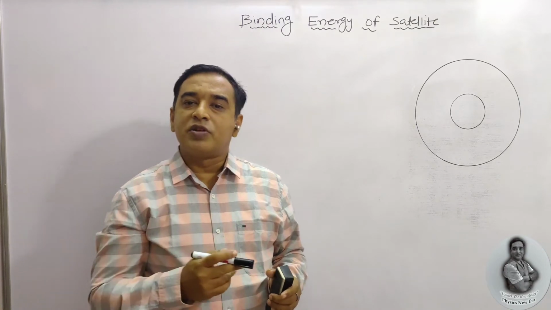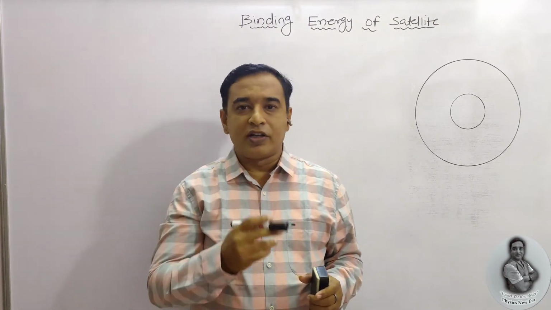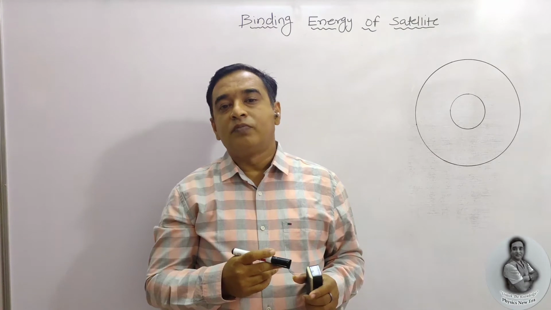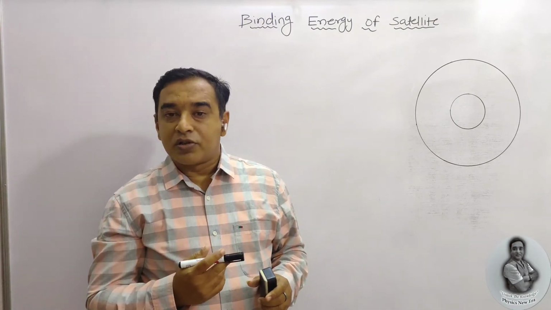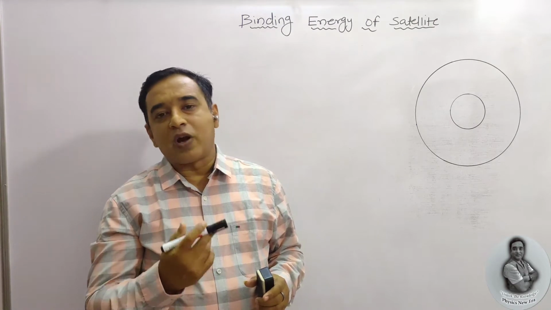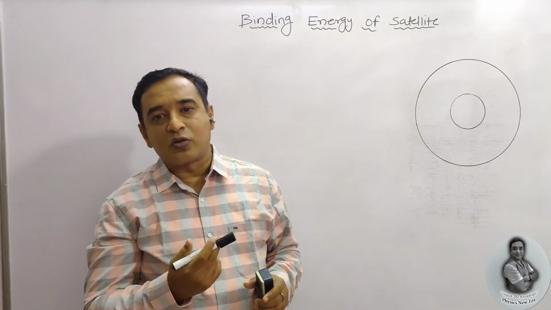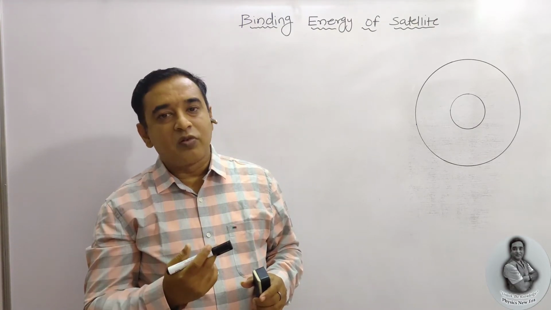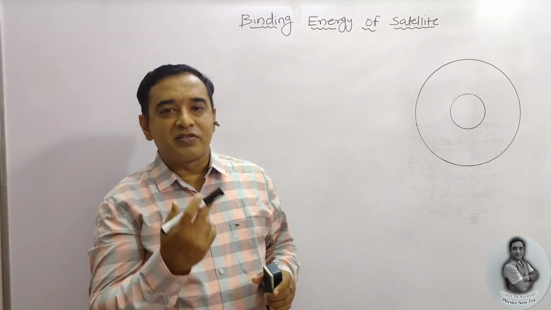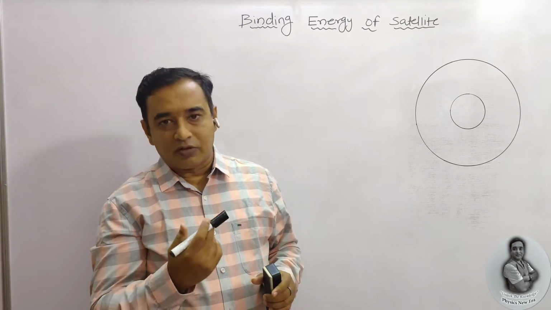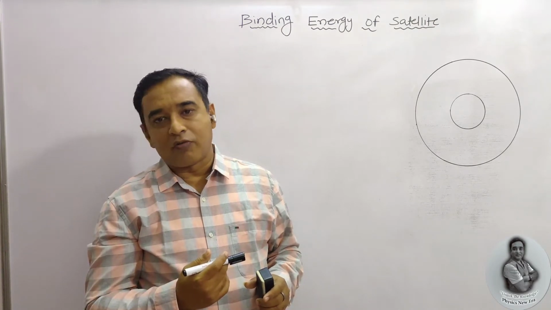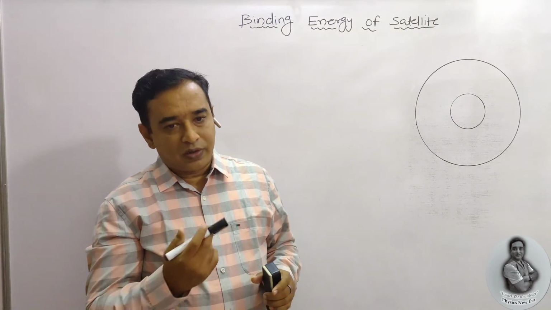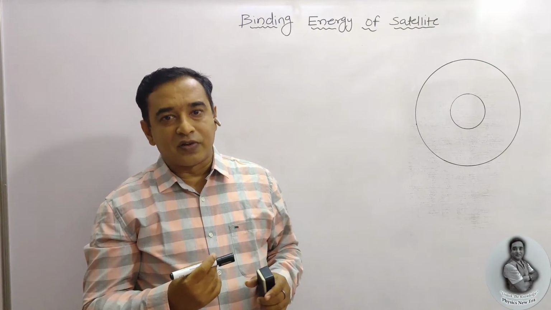And then we are about to get a potential energy which we have already calculated in the previous video, but still we are going to get that potential energy equation, and together we are going to add both the equations to get the total energy and the conceptual view of how that total energy is related to the binding energy. That we are going to write, and then a few conditions related to that we are going to see. So let us take the definition first.